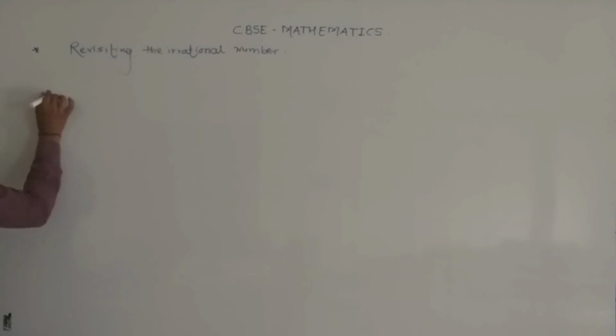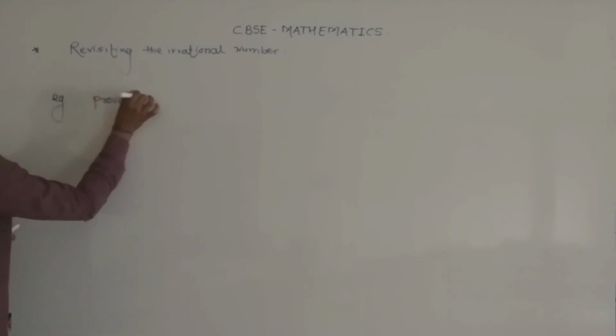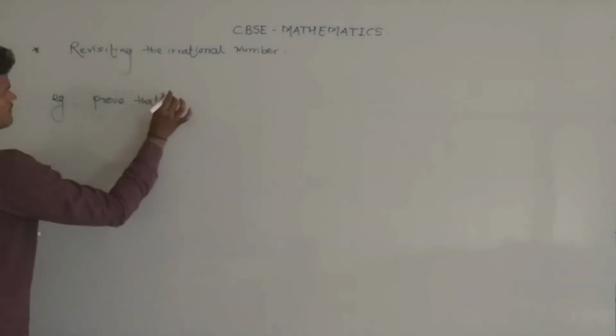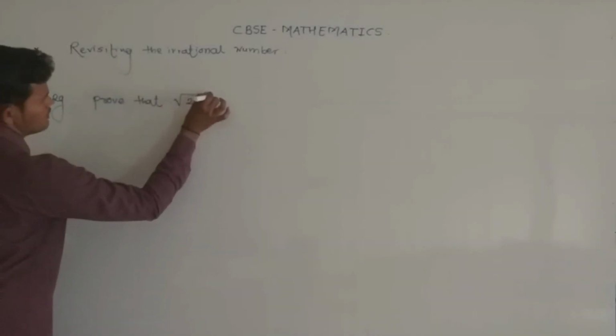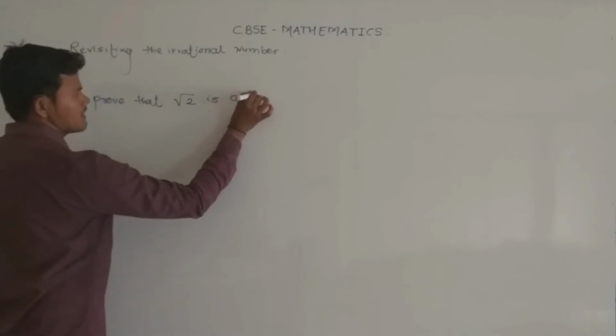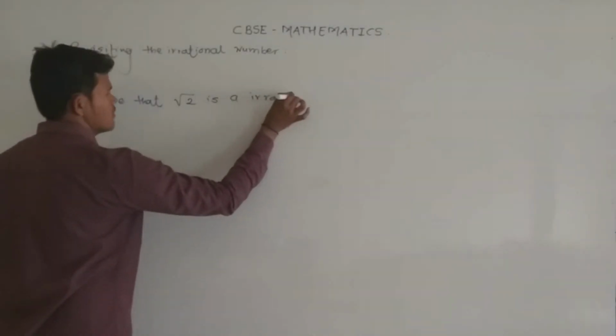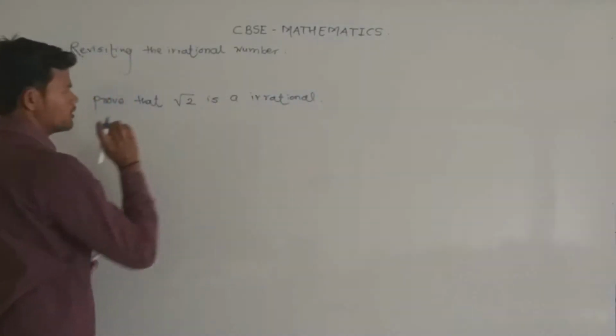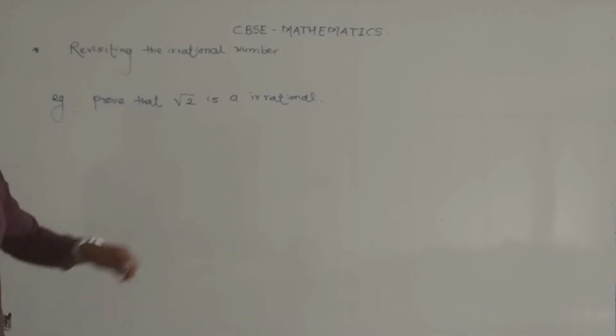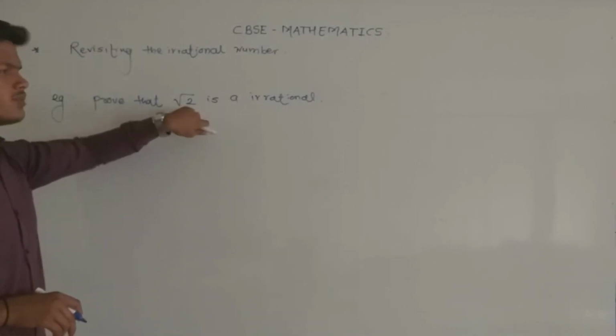So let's take the first example. Prove that under root 2 is irrational. We already know under root 2 is irrational, then here we prove that under root 2 is irrational.